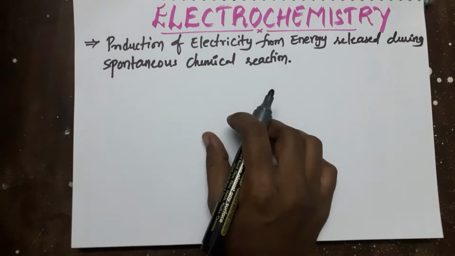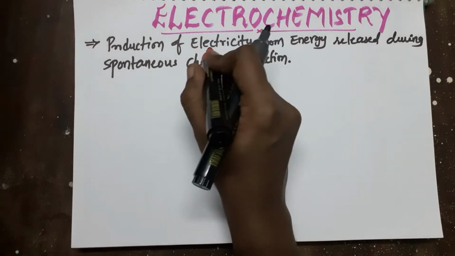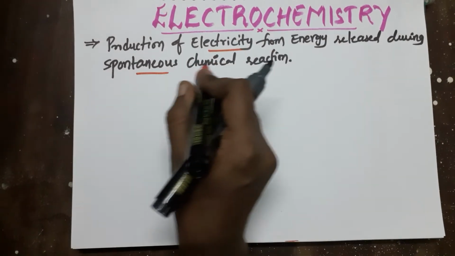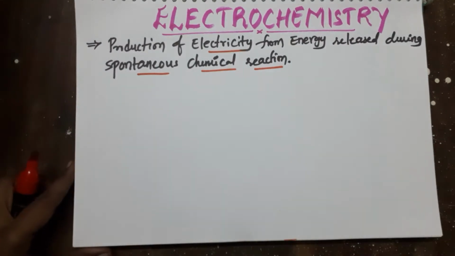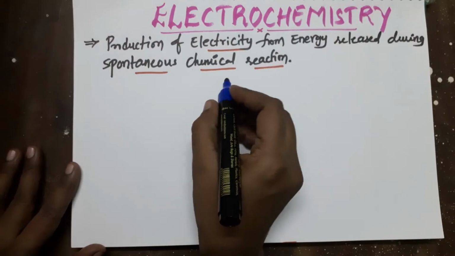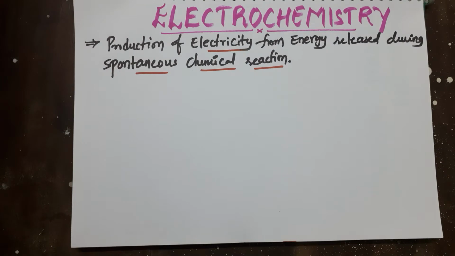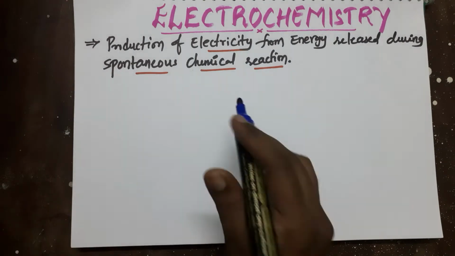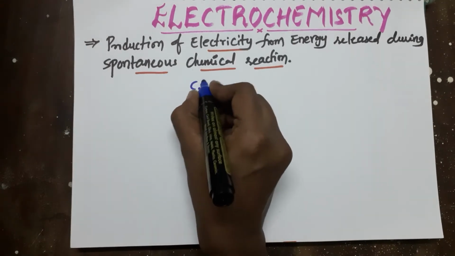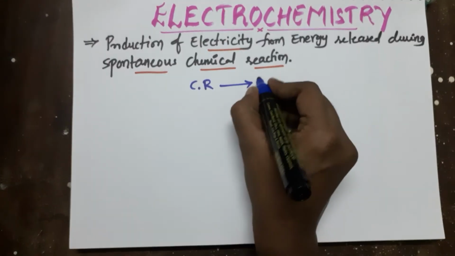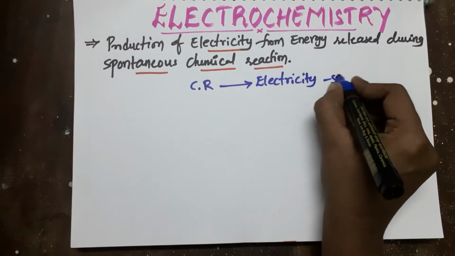Electrochemistry is a branch of chemistry which deals with the production of electricity from the energy released during the spontaneous chemical reaction. Here the chemical reaction is spontaneous, and the energy released during the spontaneous reaction will produce the electricity. See, chemical reactions will produce the electricity. This is spontaneous.